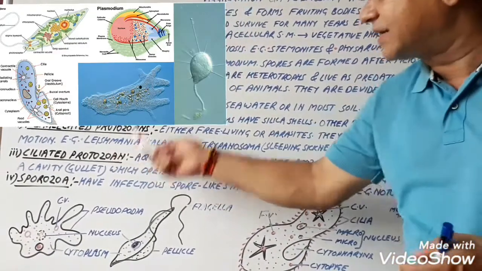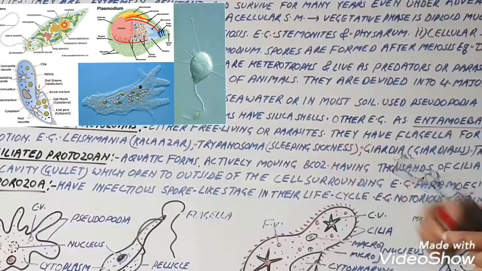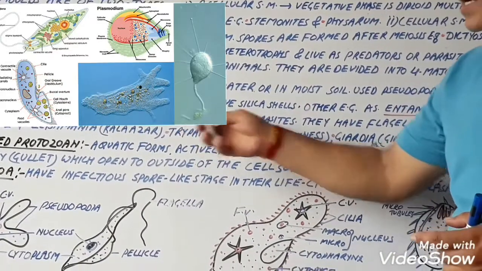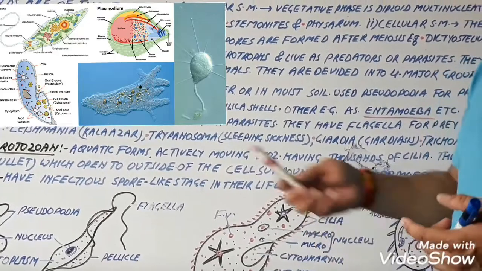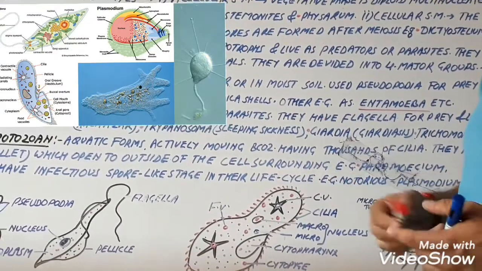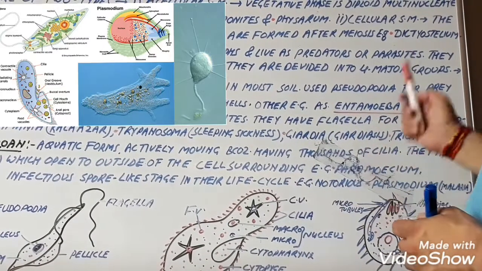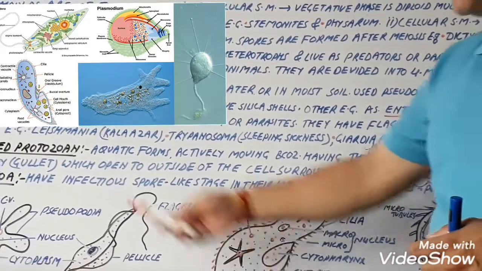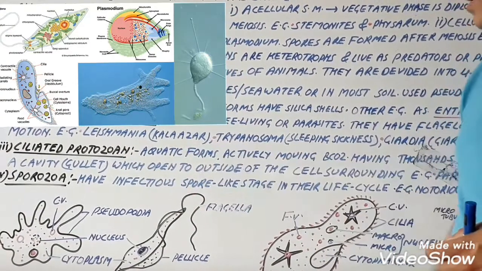Now, flagellated protozoans are either free living or parasites. It means that flagellated protozoans are either free living, यानी कि live in the water, or parasitic forms, parasites on the vertebrates, including humans. They have flagella for prey and locomotion. For example, Leishmania, which causes Kala Azar disease.